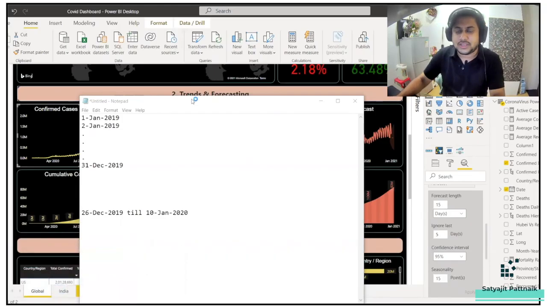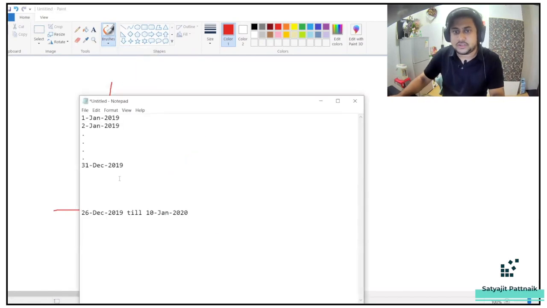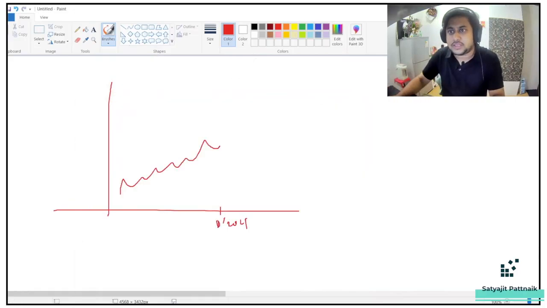So in case your data looks like this, and let's say your data looks like this till December 2019. So tomorrow, if you are just doing a normal forecast, your forecast will look something like this, right? But you're not able to understand whether it is correct or not. So if you are using ignore last, that means 5 points, you also want a prediction on this data. So this is how it will look like. You getting my point? And 15 means till January 10th.